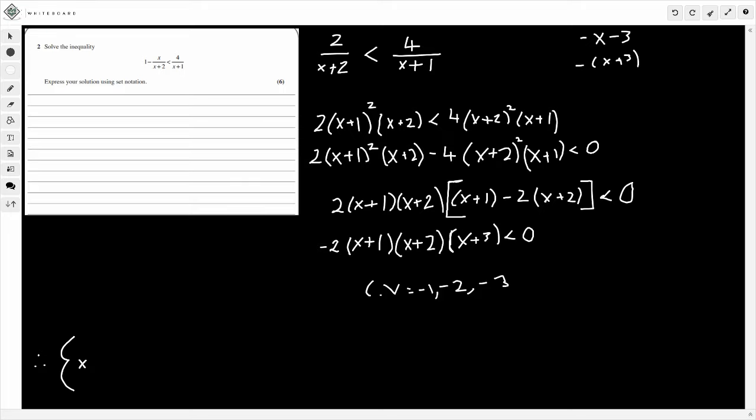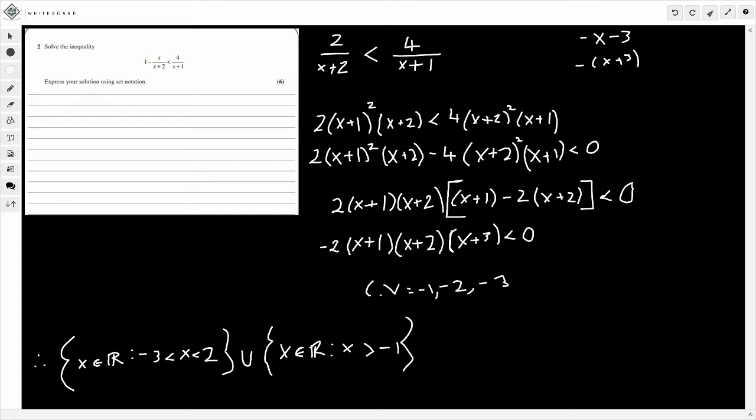So ignore my squiggly brackets, they're never very good. That's going to be x is an element of the reals, and this is going to go from minus 3 to 2. Union. And then we're going to put the other side. This is going to be x, element of the reals, and this is going to be greater than minus 1.